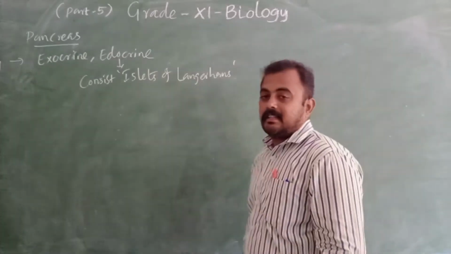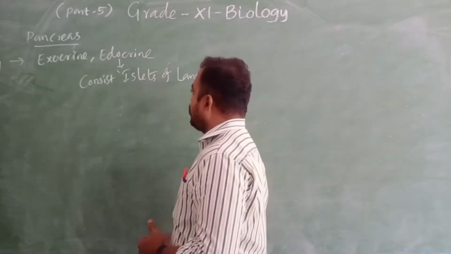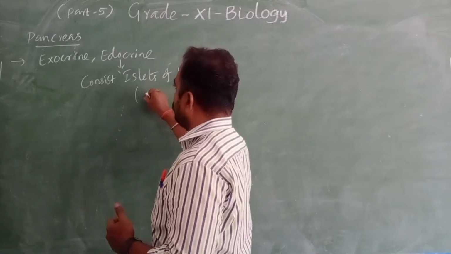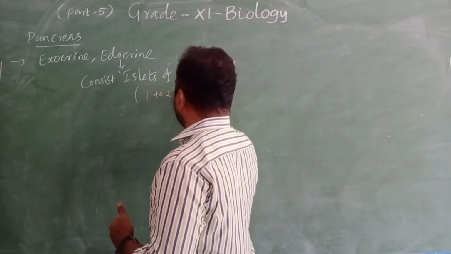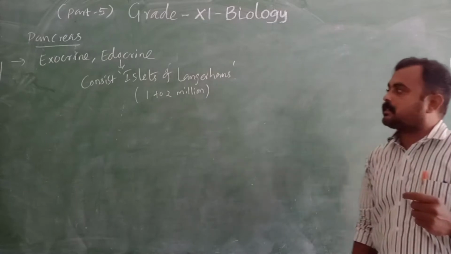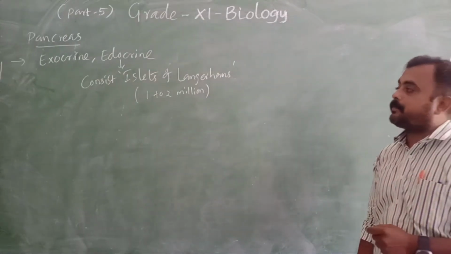So the endocrine part is the islets of Langerhans. How many cells are present in the islets of Langerhans? 1 to 2 million cells are present.